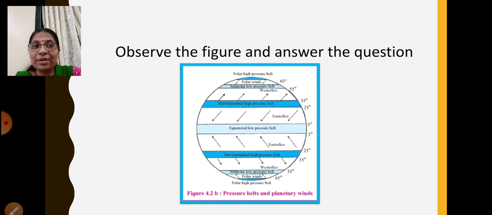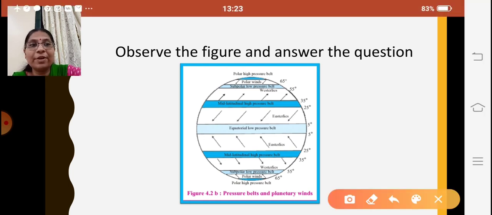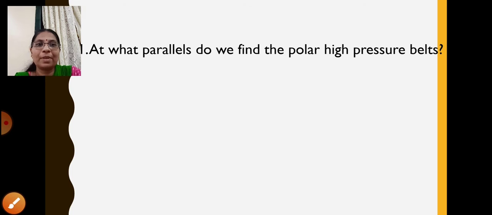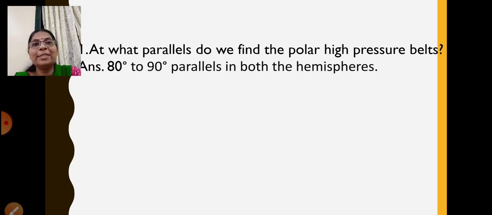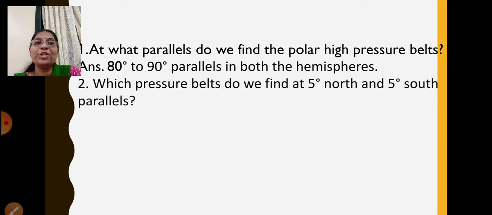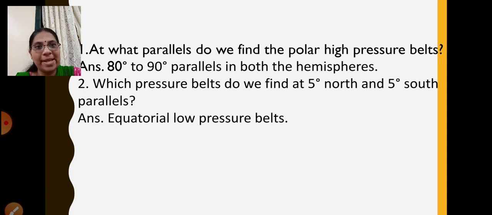We find it over here, isn't it? So 80 degrees to 90 degrees parallels. So our answer is 80 degrees to 90 degrees parallels in both the hemispheres. Fine. Next one. Which pressure belts do we find at 5 degrees north and 5 degrees south parallels? You can answer this even without looking at the diagram. Very good. It is the equatorial low pressure belts, formed in 5 degrees north and 5 degrees south parallels.